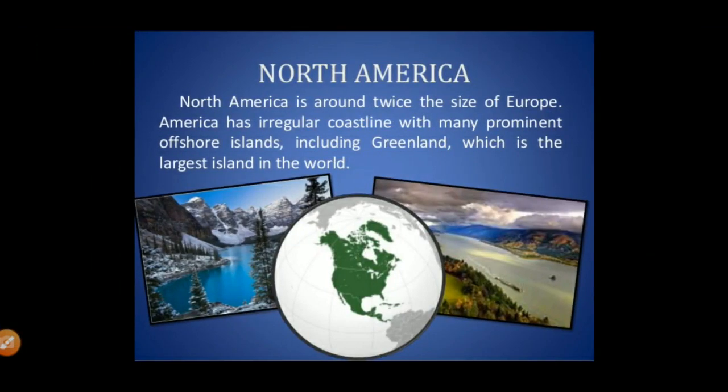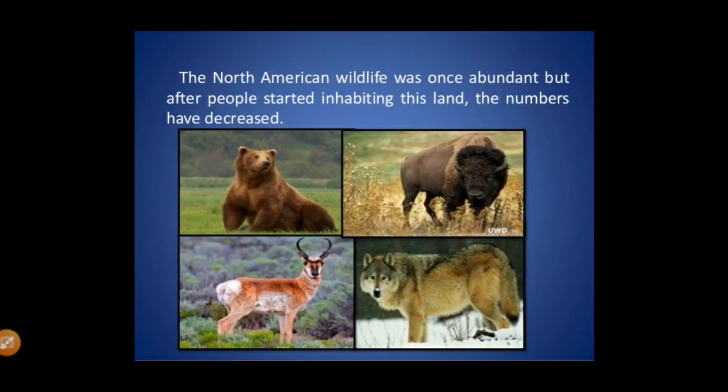Let's come and talk about North America. North America is around twice the size of Europe. It is double of Europe. Okay, North America has an irregular coastline with many prominent offshore islands, including Greenland, which is the largest island in the world. So where is Greenland? Let's see that. First of all, let's talk about North America, then I will show that.